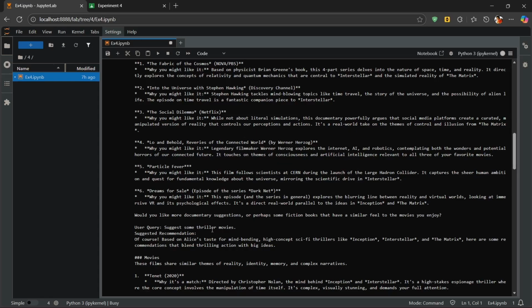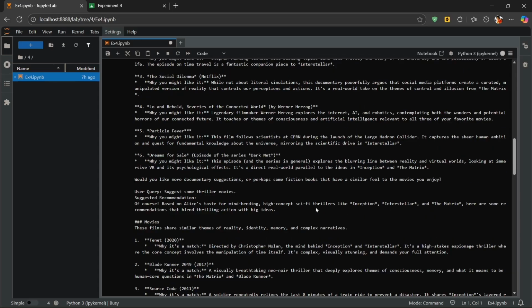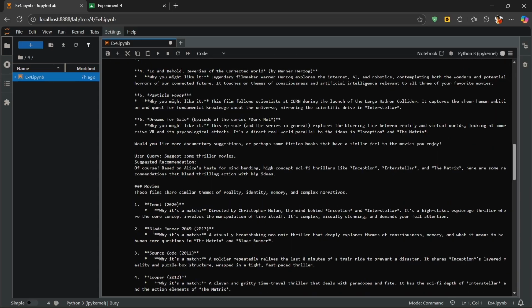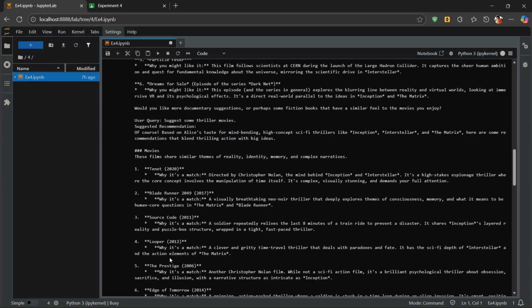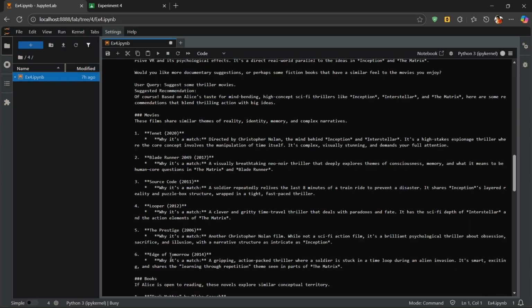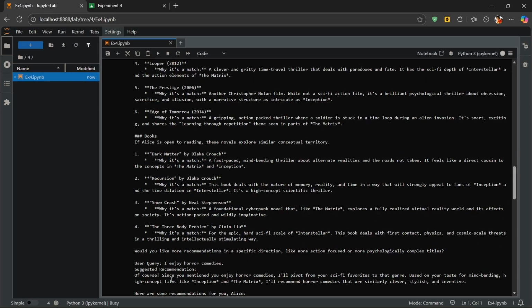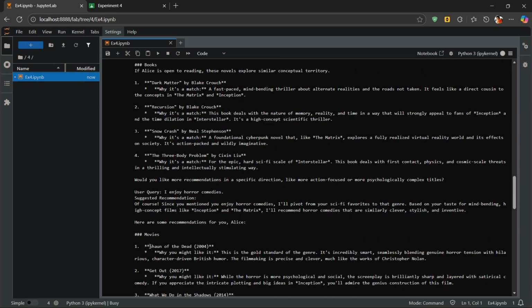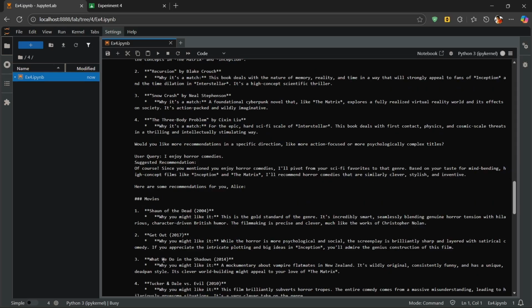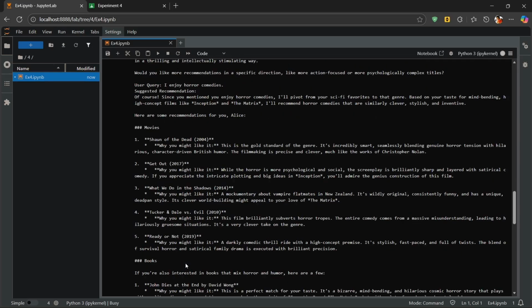Next, suggest some thriller movies. It's comparing to the data we gave, like for Alice's taste. Let's see what it gave back: Blade Runner, Source Code, Looper, The Prestige, Edge of Tomorrow. So it gives some nice recommendations here. For books, we can see similar concepts: Dark Matter, Recursion, Snow Crash, The Three-Body Problem. And for horror comedies: Shaun of the Dead, Get Out, What We Do in the Shadows.